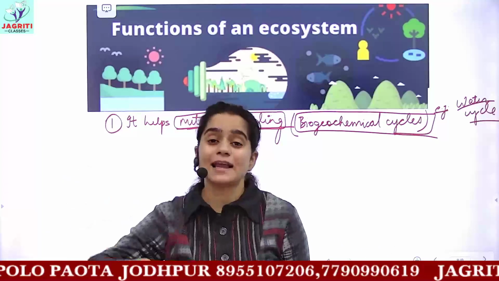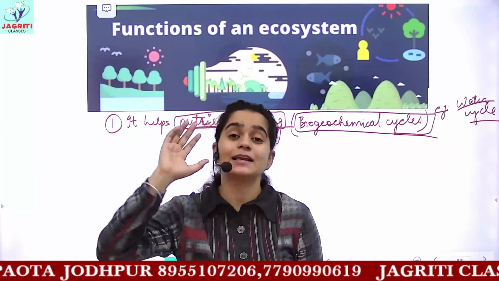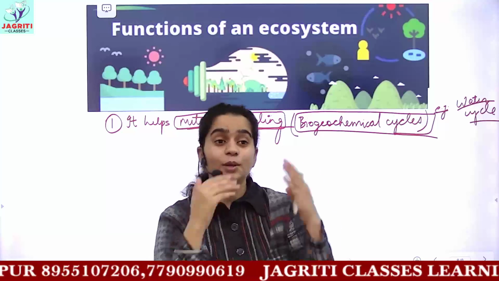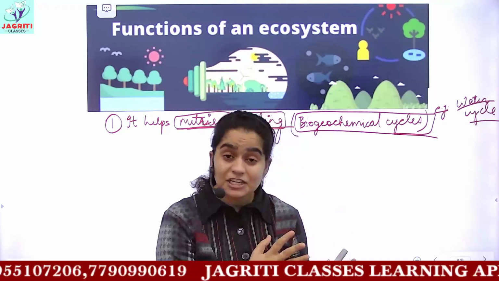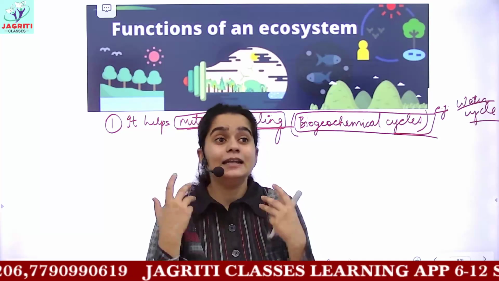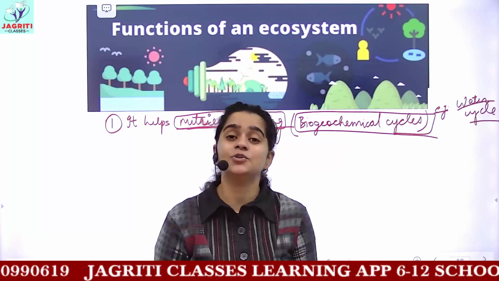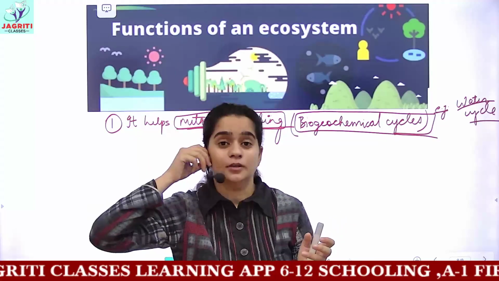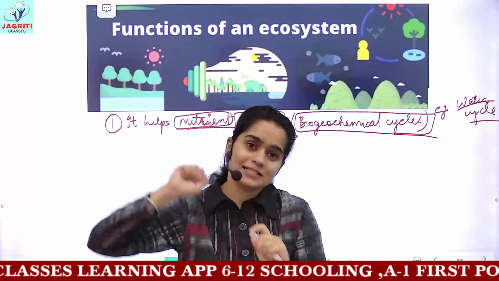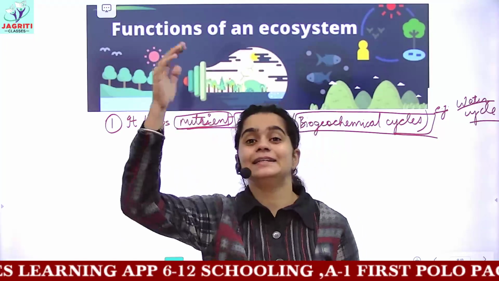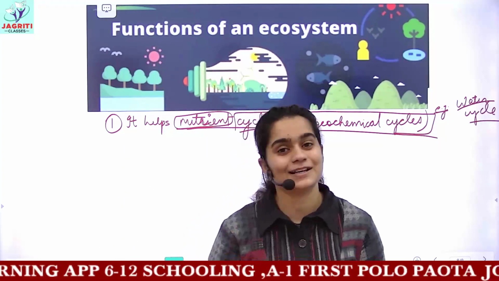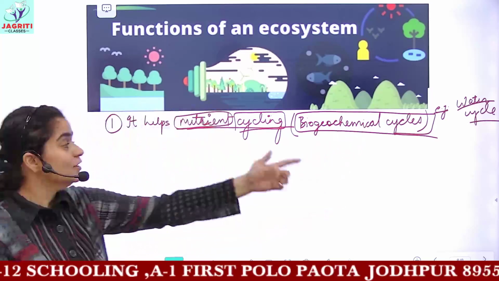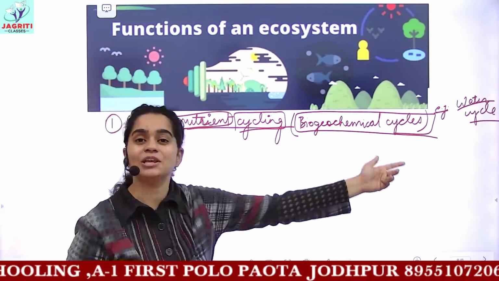So if you can imagine the water cycle in your minds, water goes into the environment through the process of evaporation, transpiration by the plants, and in respiration also water is released out. Then it undergoes condensation to form the clouds, and then it again comes down on the ground. So in this cyclic manner, the water is cycled, and this is called biogeochemical cycle.